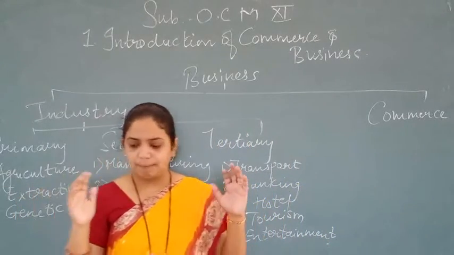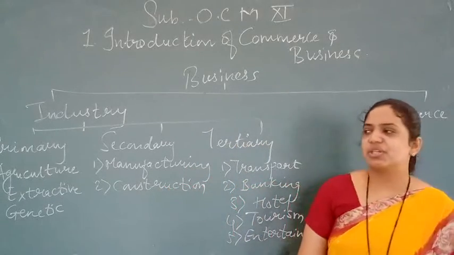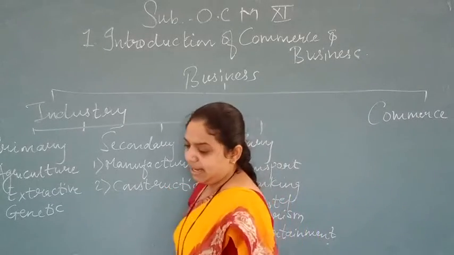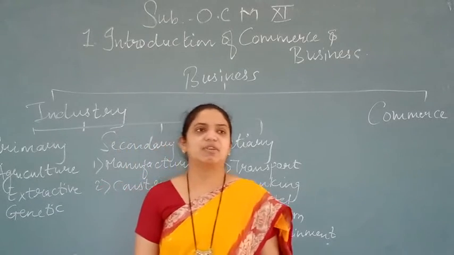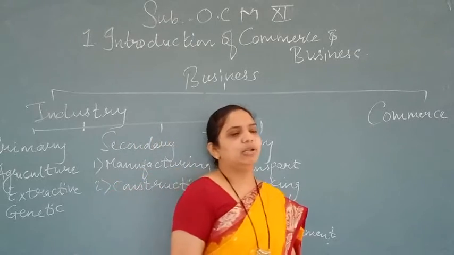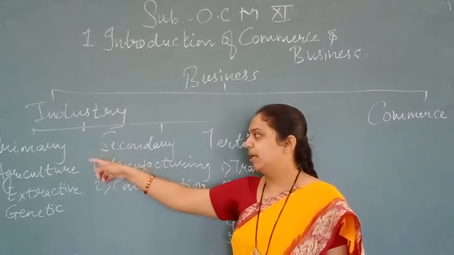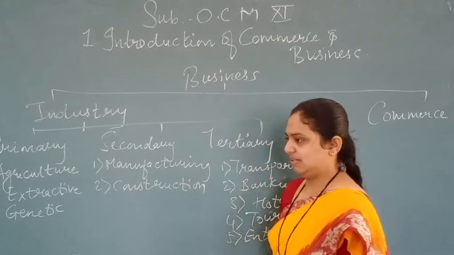So agriculture industries are those industries which are related with farming and the various types of cultivation of land. The quality of product always depends upon the fertility, rainfall, climatic condition, etc. Number 1. Number 2 is extractive industries.